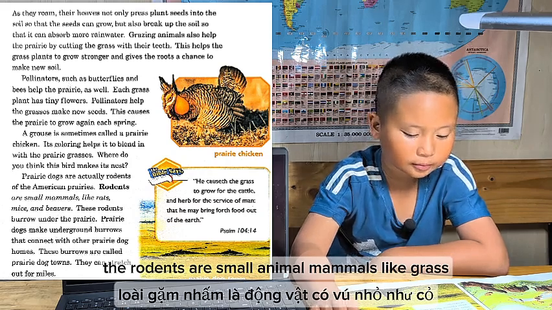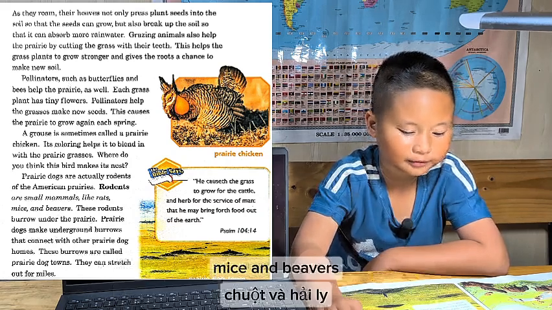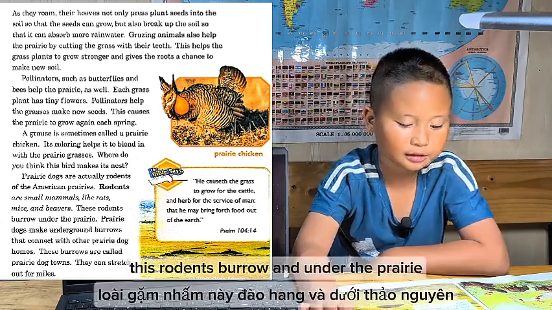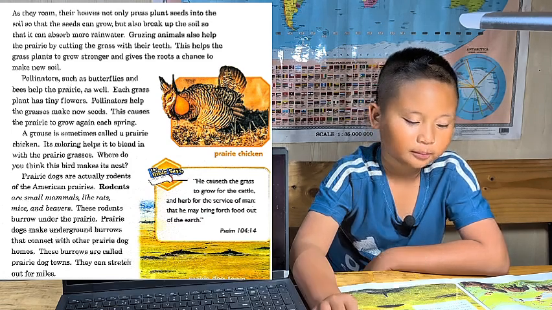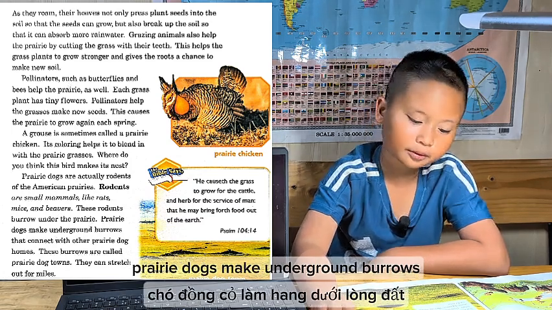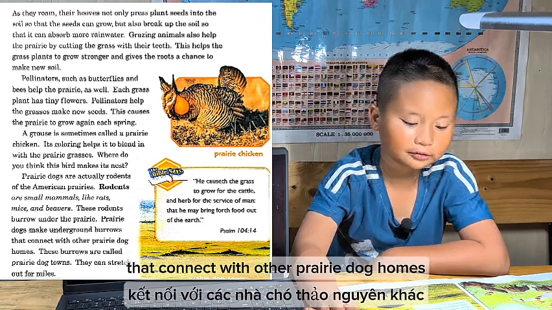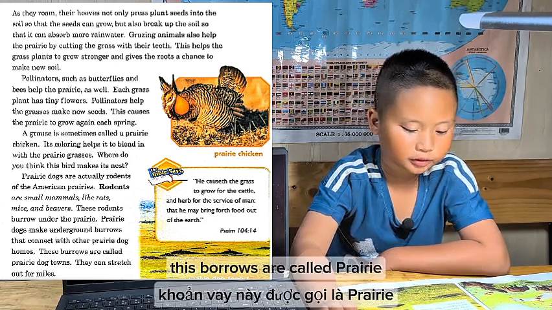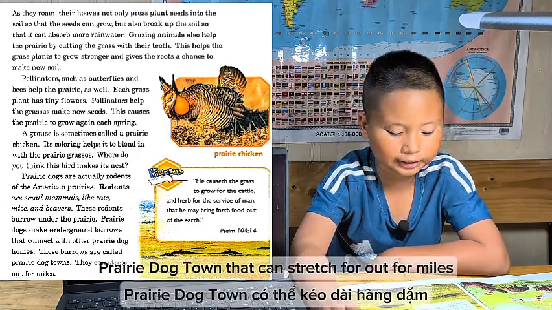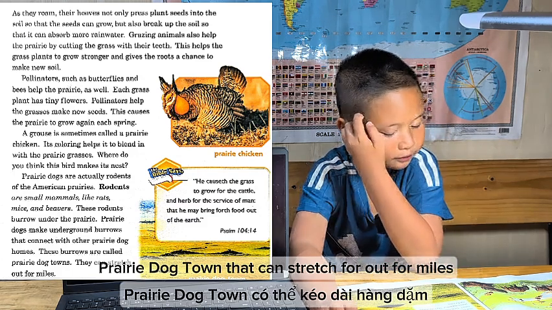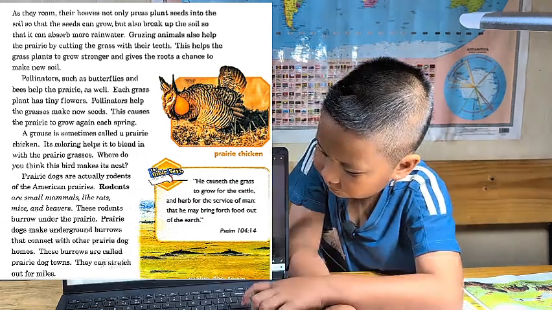Rodents are small mammals like rats, mice, and beavers. These rodents burrow under the prairie. Prairie dogs make underground burrows that connect with other prairie dog homes. These burrows are called prairie dog towns. They can stretch out for miles.